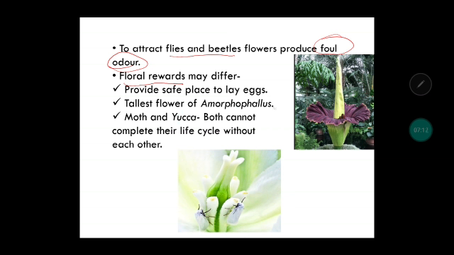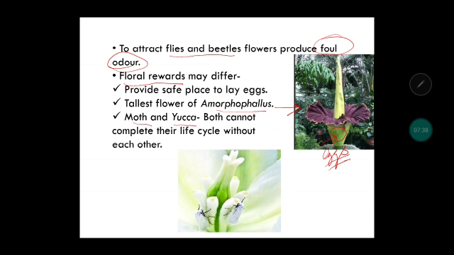Like in case of the tallest flower you can see over here, Amorphophallus. In this one, it provides a safe place for the insects and bees to lay eggs. So that is another advantage for them. Then this plant you can see, this white colored plant, this is yucca, and these white colored insects are moths.